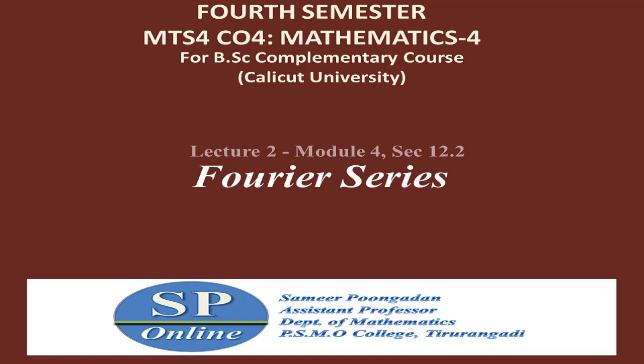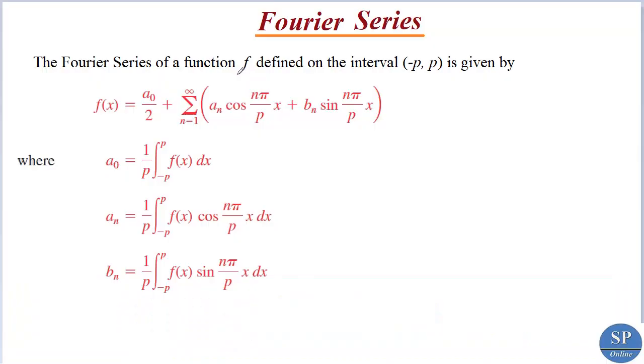Hello everyone. In this lecture we are going to discuss the topic Fourier series. Suppose we have a function f defined on the interval minus p comma p. Now the Fourier series of this function f in this interval is given by a trigonometric series: f of x equal to a naught by 2 plus summation n from 1 to infinity a n cos n pi x by p plus b n sin n pi x by p.